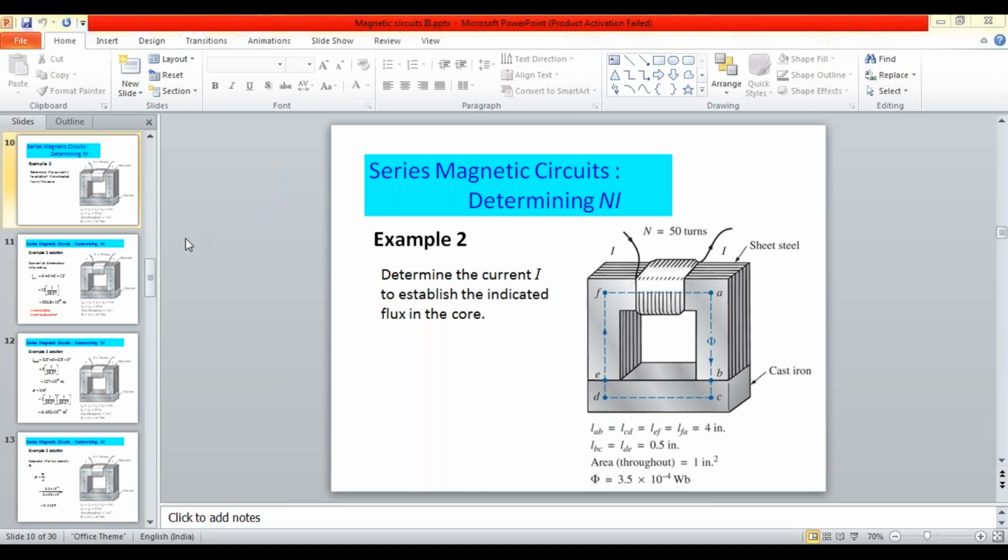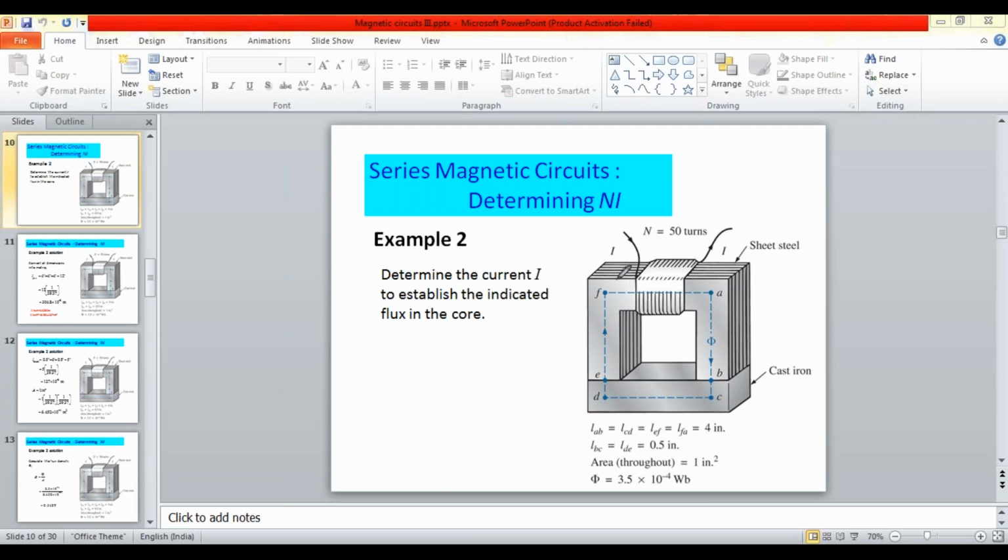So based on a similar one here, we will try to solve this problem also. In this problem, the data is given that we need to determine the current I to establish an indicated flux in the core.